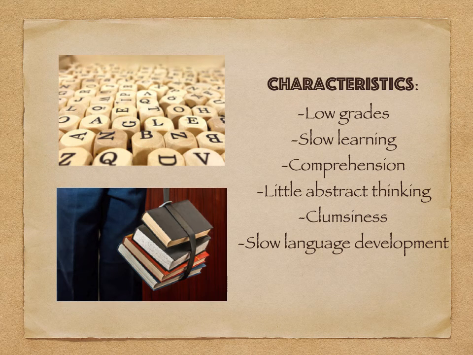There are some specific characteristics that may appear in a child with an intellectual disability. These characteristics include low academic performance, learning at a slower pace than peers, difficulty with comprehension, difficulty with abstract thinking, slowly developing language, clumsiness, and difficulty with following the rules.